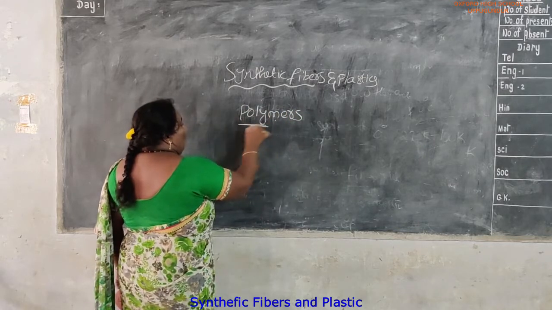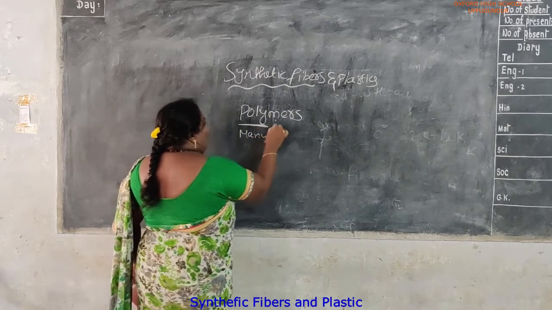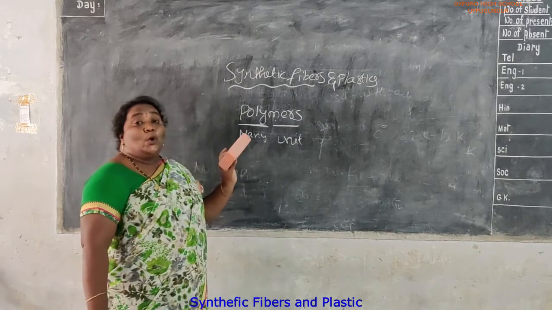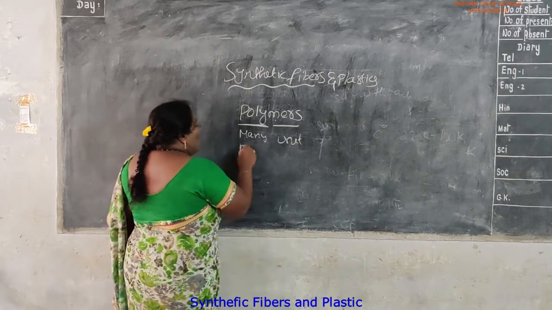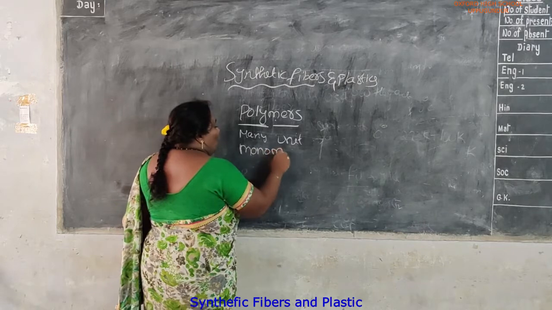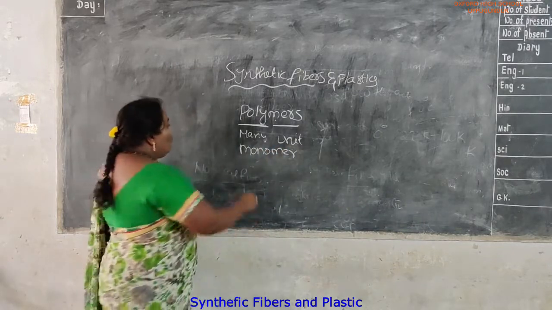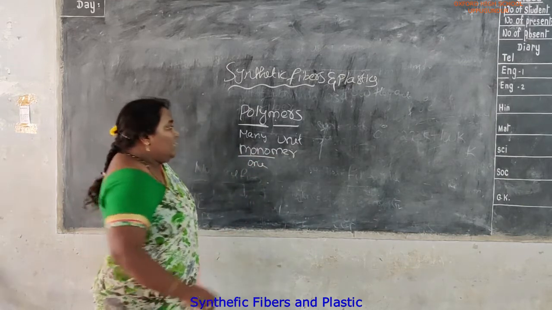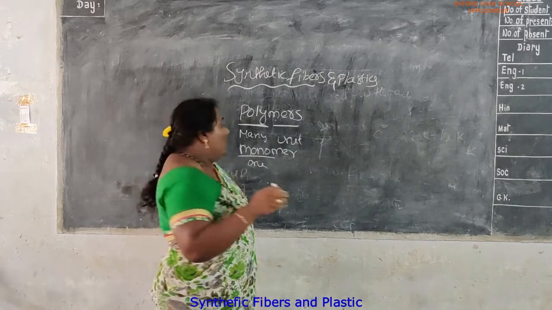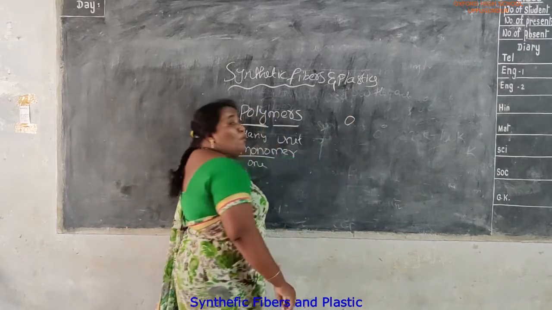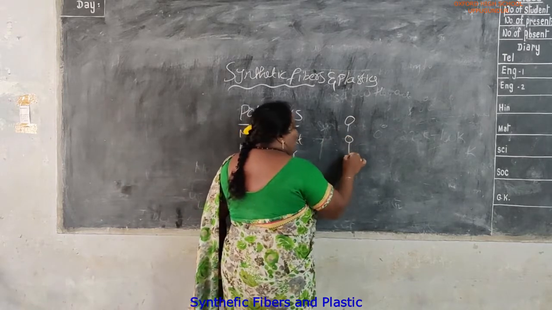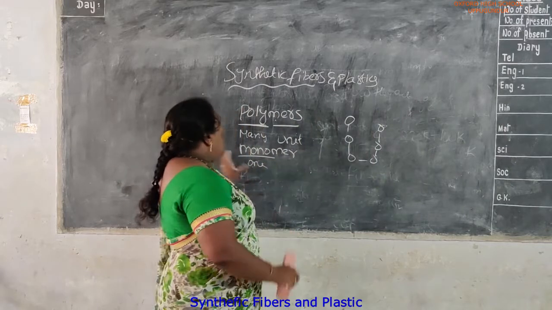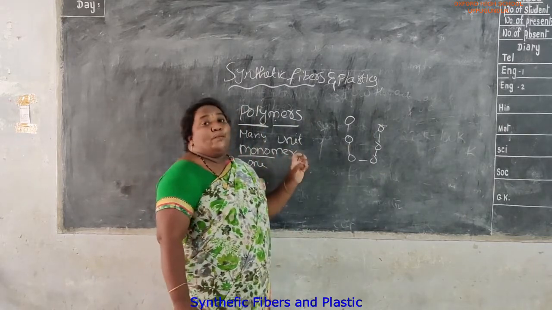What is meant by poly? Poly means many. Mer means unit. In this polymer there are so many monomers. What is meant by monomer? Mono means one. Let us consider a crystal in this chain. If there is only one crystal, it is called a monomer. If these crystals are combined to form a garland, this is called a polymer. A polymer is a combination of monomers.